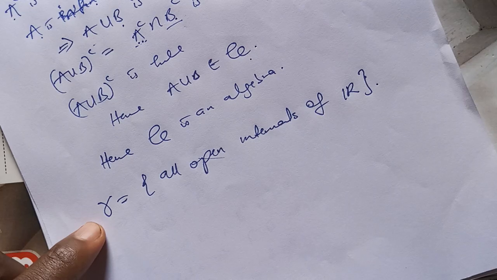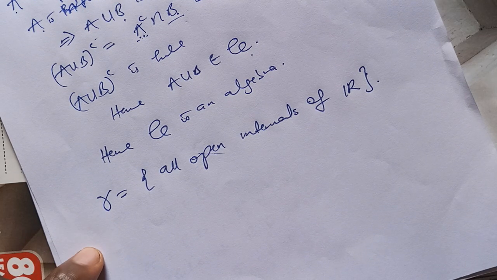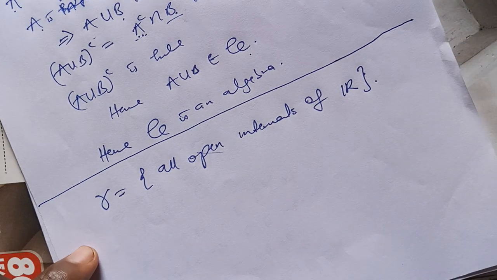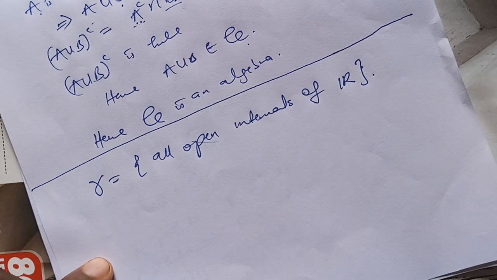Of course, to show that something is an algebra, we have to show that it satisfies the three conditions, the three properties.